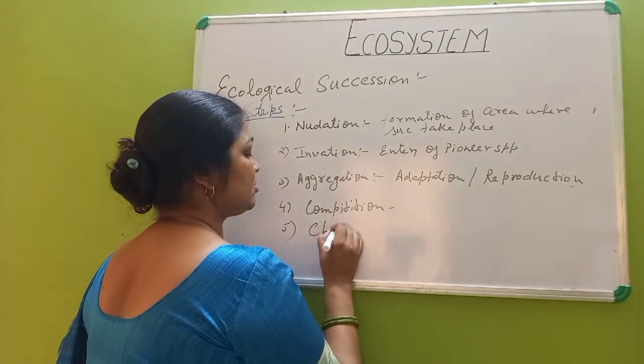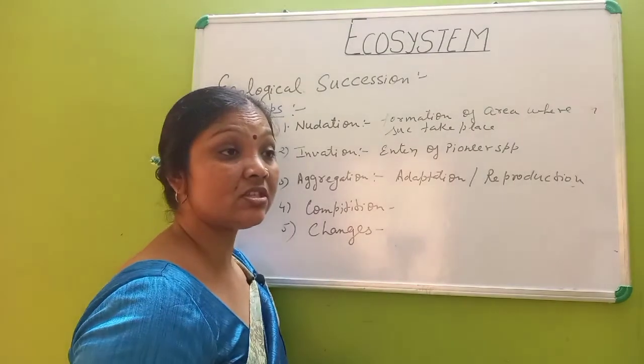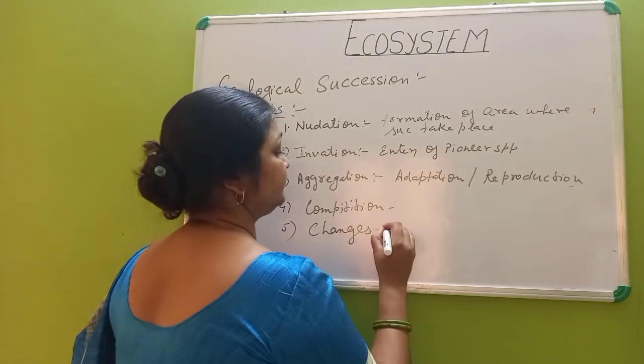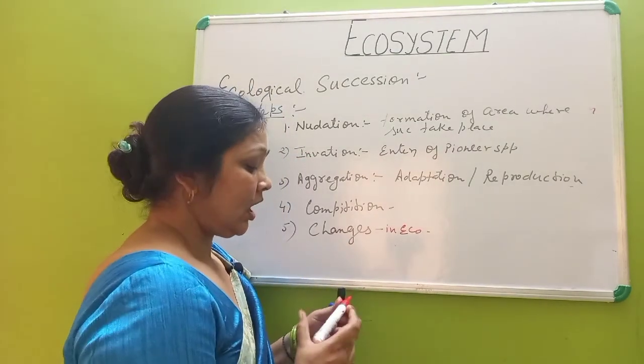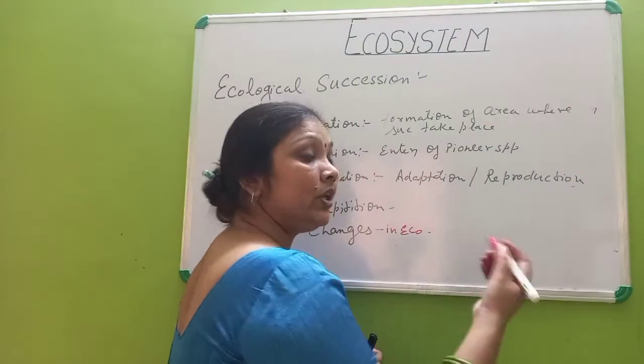That is changes. And changes, what are changes? Changes where? In the ecosystem.